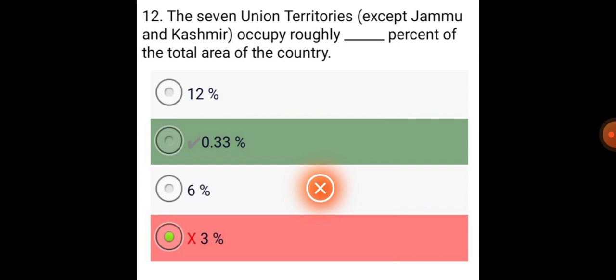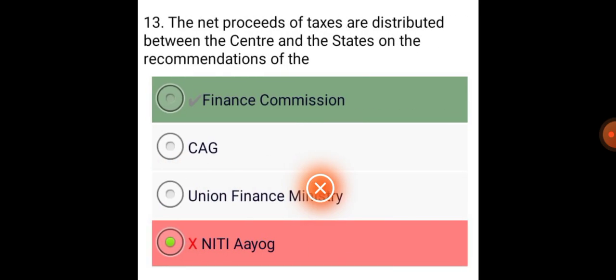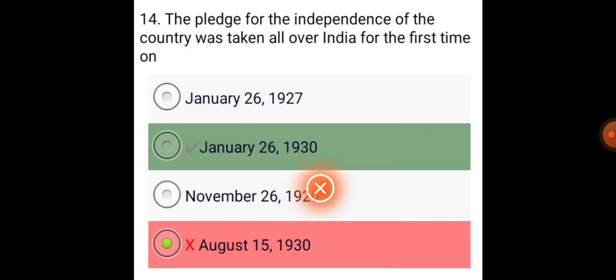The 7 union territories occupy roughly 0.33% of the total area of the country. The net proceeds of taxes are distributed between the center and the state on the recommendations of the Finance Commission. The pledge for the independence of the country was taken all over India for the first time on January 26, 1930.